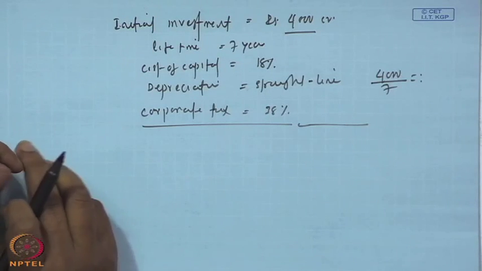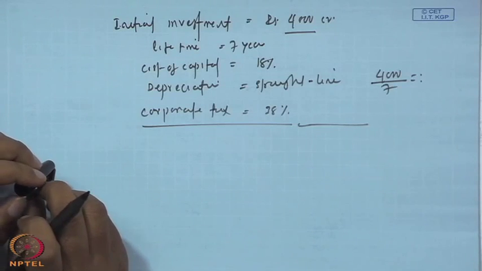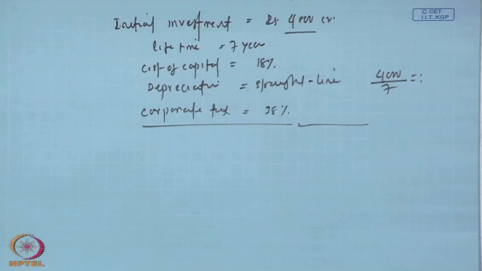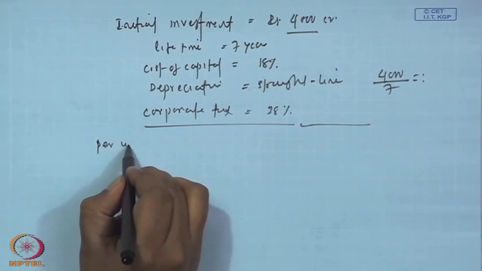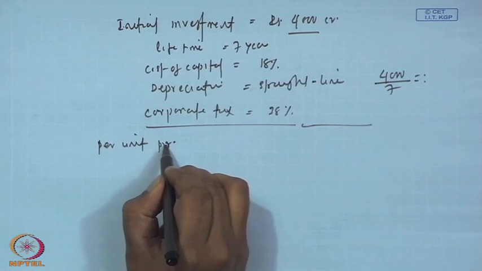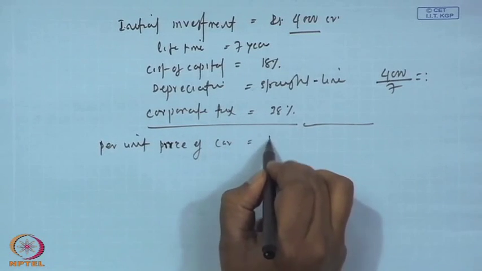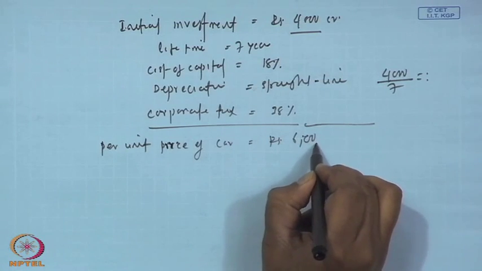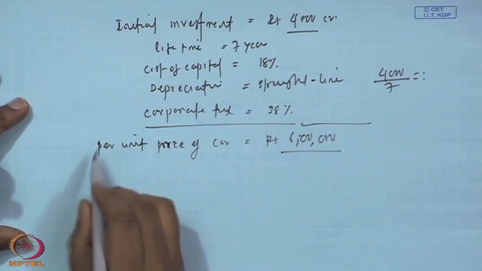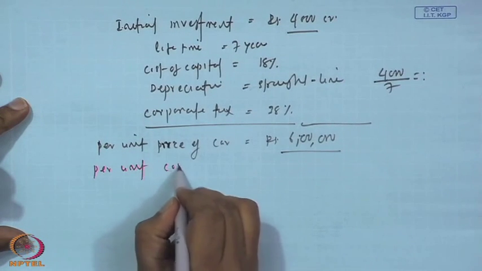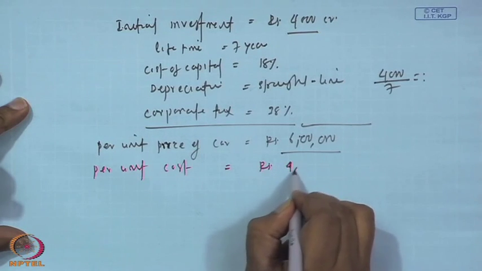The operating margin is per unit price minus per unit cost. The per unit price of the car is 6 lakh, and the per unit operating cost is Rs 4,50,000.